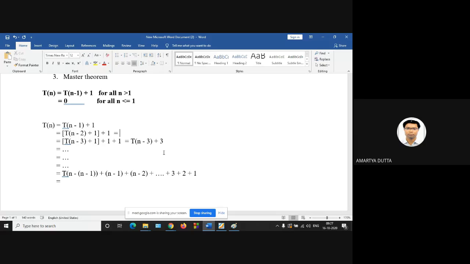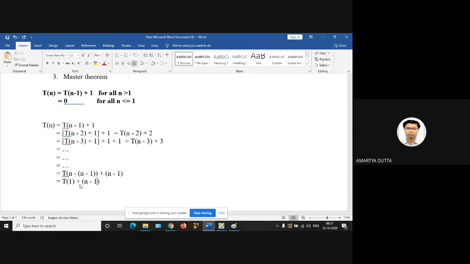So in the second term, you will get T of n minus 2 plus 2. In the third term, we are getting T of n minus 3 plus 3. So similarly, in the term T of n minus 1, we will be getting T of n minus 1 plus n minus 1 only. These terms are just for addition. And finally, you will get T of 1. What is the value of T of 1? 0. So 0 plus n minus 1.